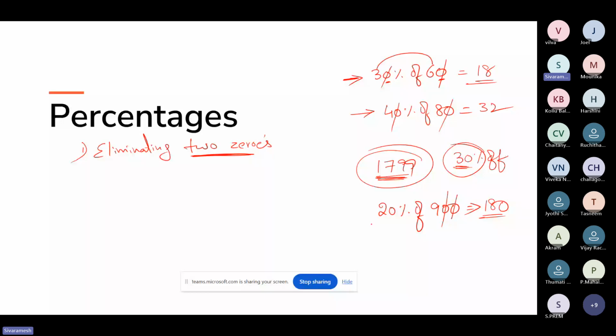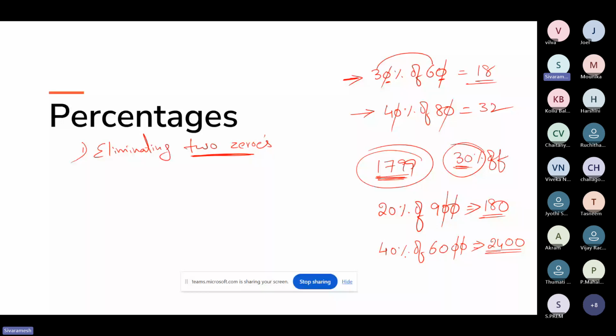I'll give you one question. Try to answer this. Let's say 40 percentage of 6,000. There is one product you have seen priced at 6,000 and you are getting 40% off on that. Can you tell me what is 40% of 6,000? 2,400. Yes, very good. So here also the same process, you can eliminate two zeros. The remaining numbers will be multiplied. 4 times 6 is 24, and we have two more zeros left over. So the answer is 2,400. This is how the eliminating two zeros method works.